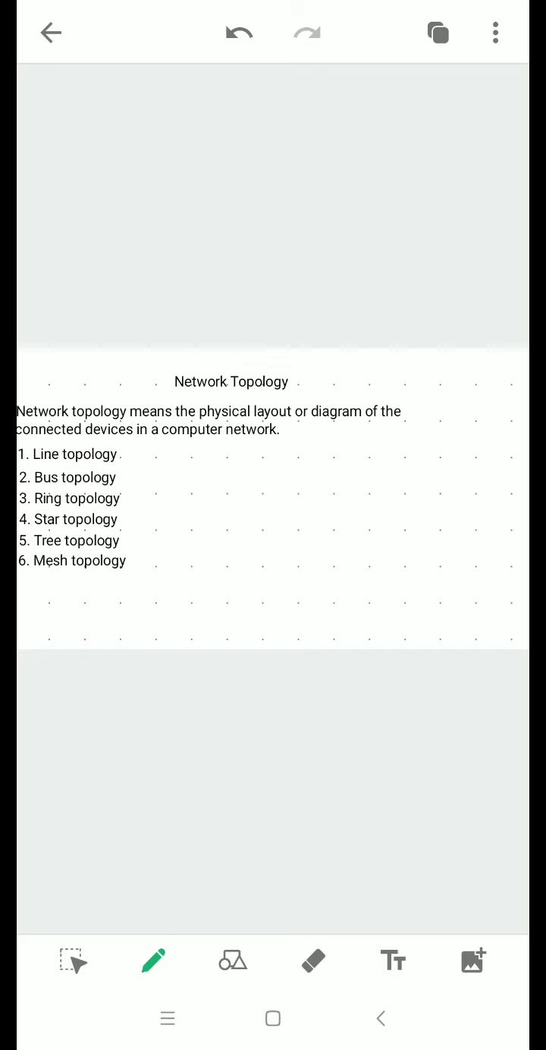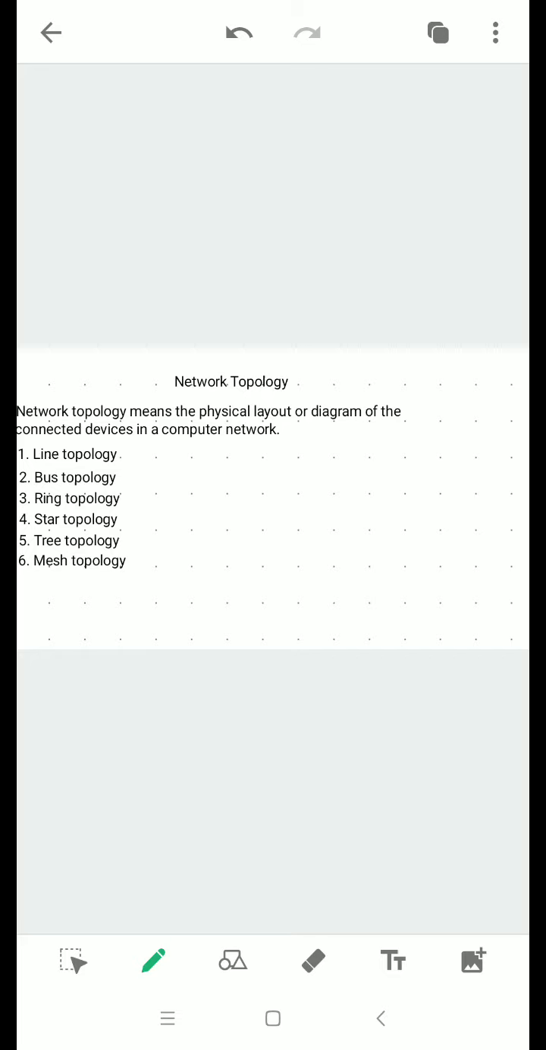Now, in this type of network, if there is a break in any individual branch, it does not affect the entire network setup. Why? Because each of the servers is acting individually. So, it doesn't affect the other devices. That is tree topology.